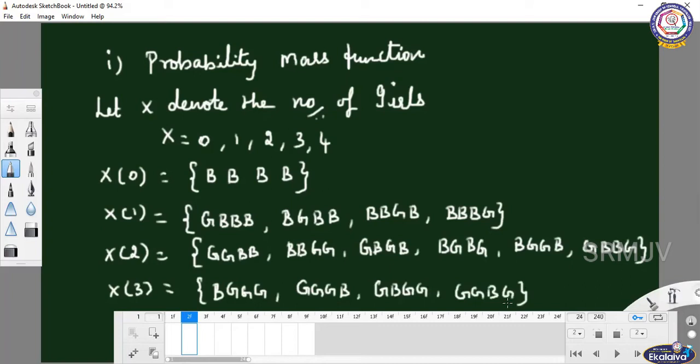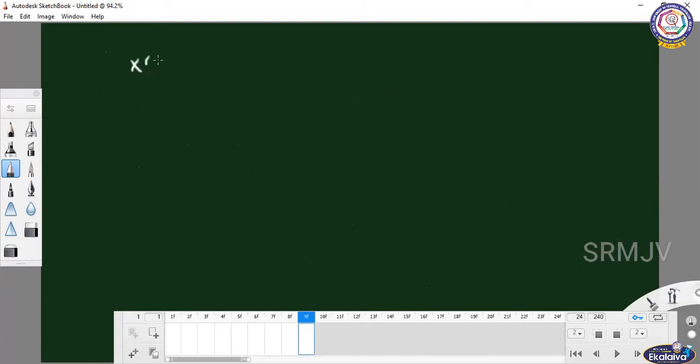What is the last chance? x of 4: 4 girls are there, all 4 children are girls. Girl, girl, girl, girl.